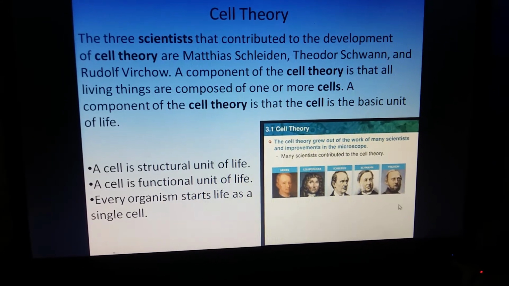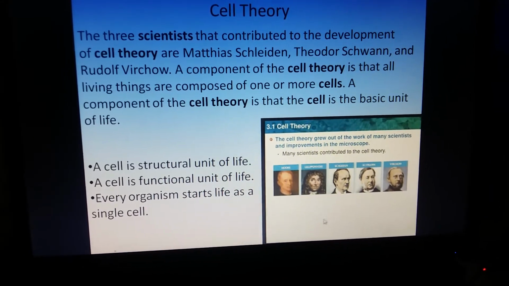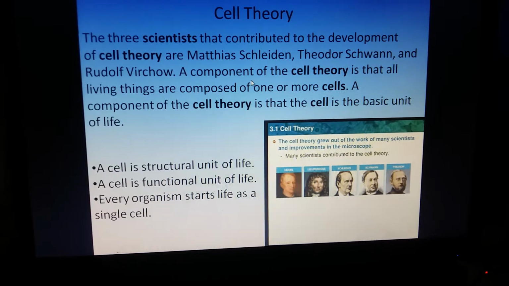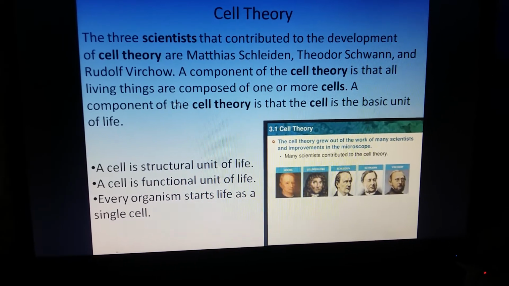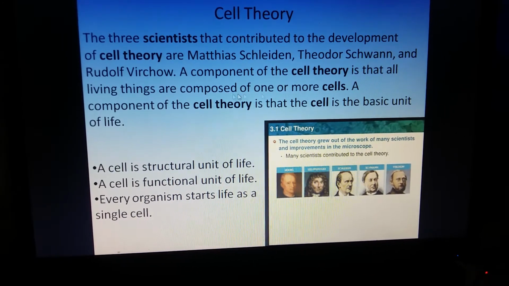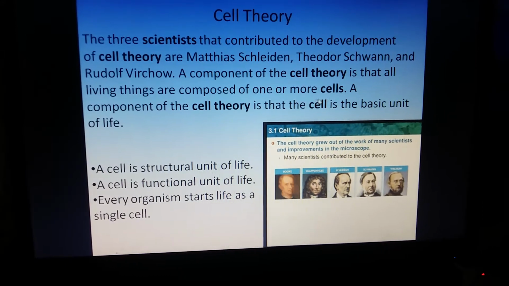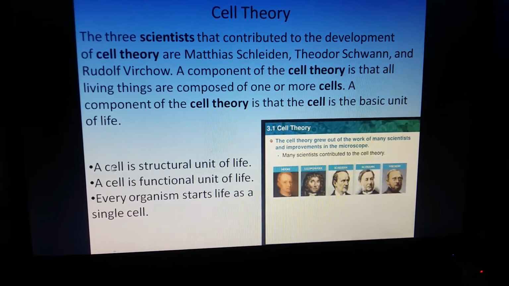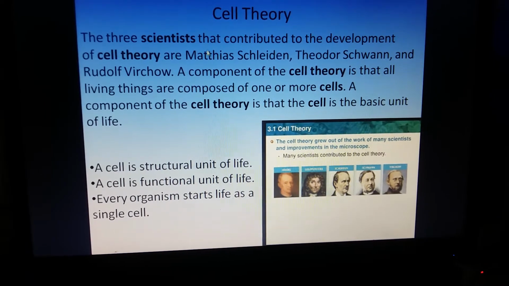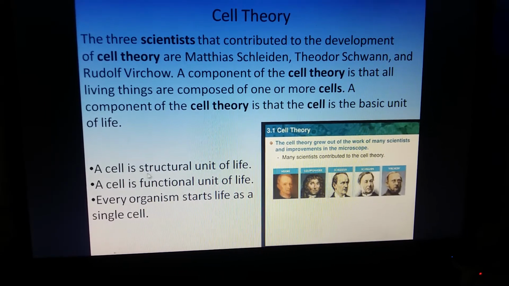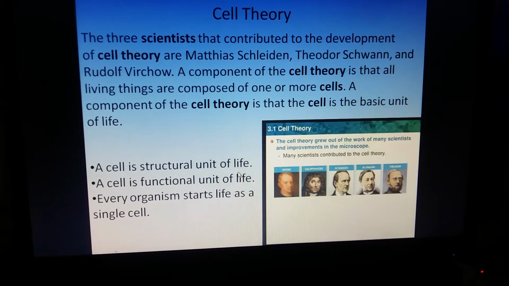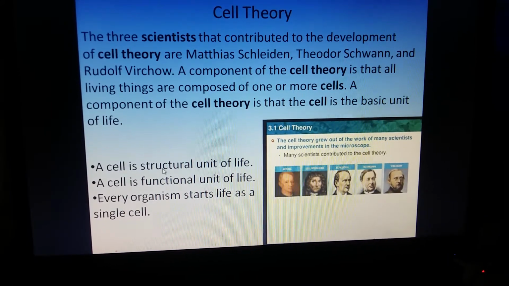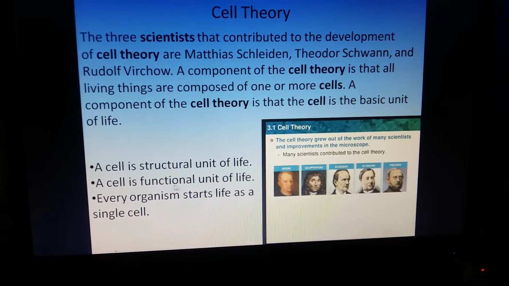Then cell theory. Three scientists, Schleiden, Schwann and Virchow, gave the cell theory, and they told us that all living things are composed of one or more cells, and the cell is the basic unit of life. What are the three major points which the cell theory states? A cell is a structural unit of life. That means the basic smallest unit is the cell, and the cell is a functional unit of life.